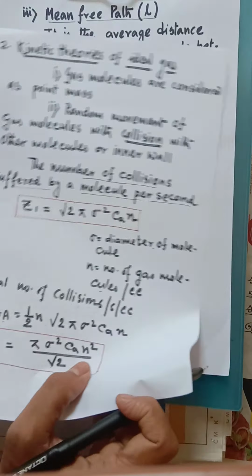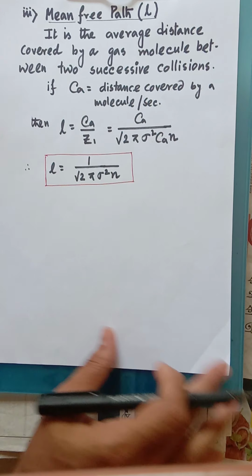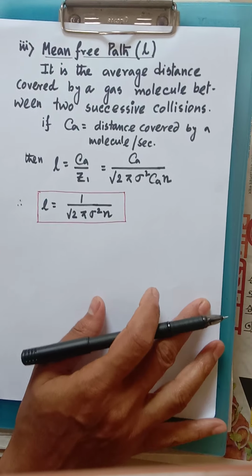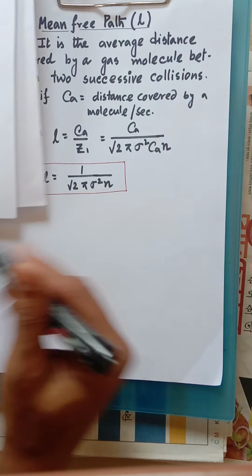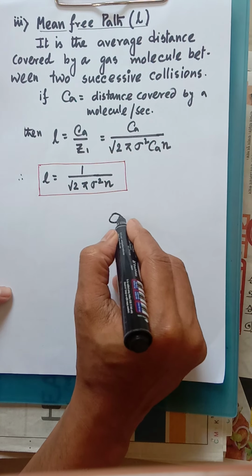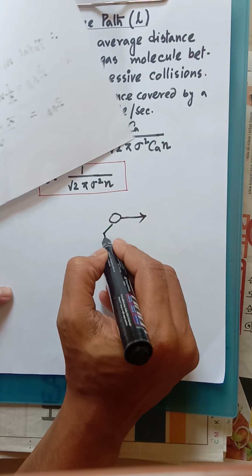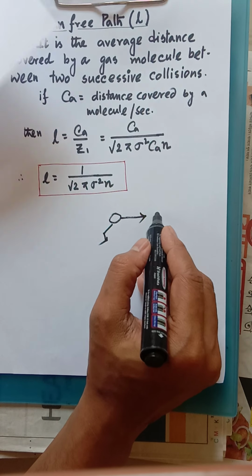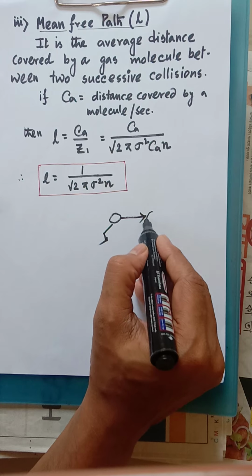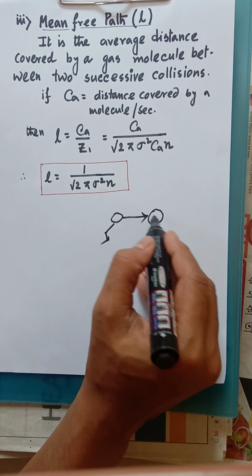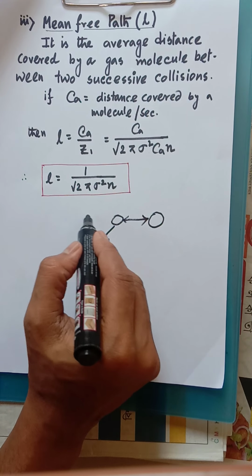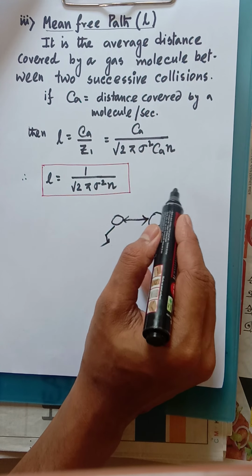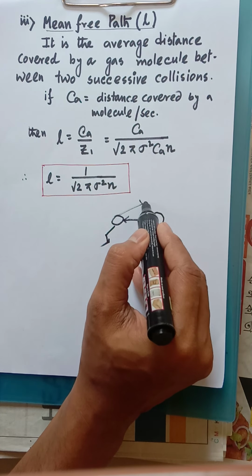The next vital part is mean free path. It is very important. What is the meaning of mean free path? We all know that molecules are random. They can move here and there, anywhere. Whenever there is movement, if another molecule is there, collision can happen, or if the inner wall is there, then another collision can happen.